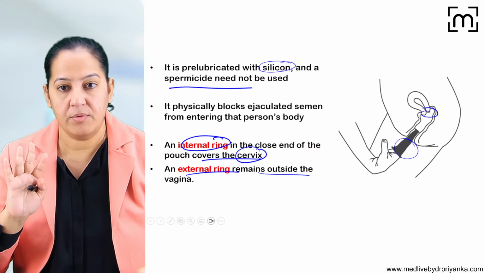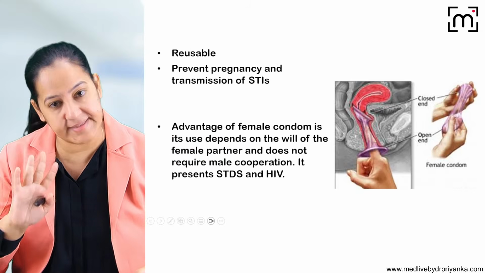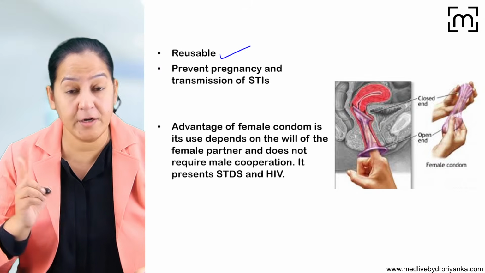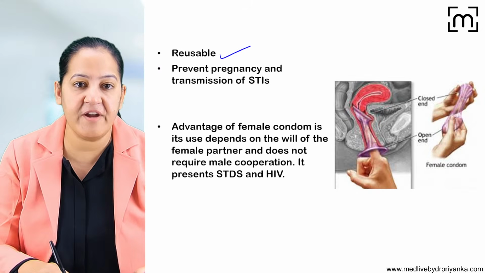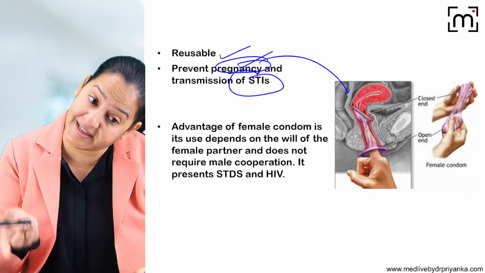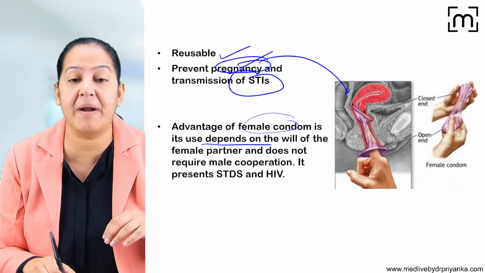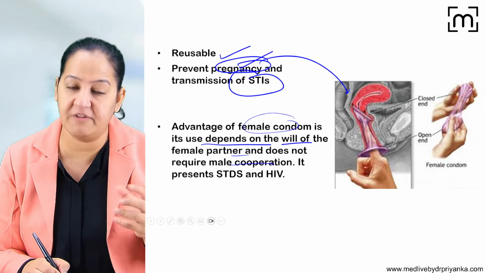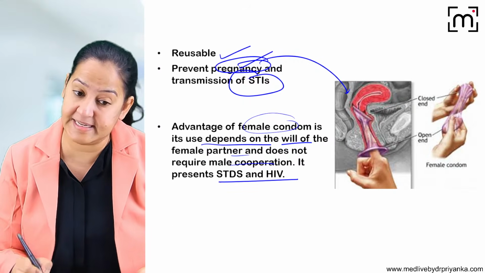So here the two rings are there. The question on one ring and two rings comes frequently as an MCQ in your exam. What are the advantages? It is reusable. In contrast to the male condom, which is not reusable, the female condom can be reused. It prevents pregnancy. It is a contraceptive device, but along with preventing pregnancy, it also prevents STDs like the male condom. The use depends on the will of the female partner, and it does not require male cooperation. The female partner herself can choose and use it, and it prevents STD and HIV.